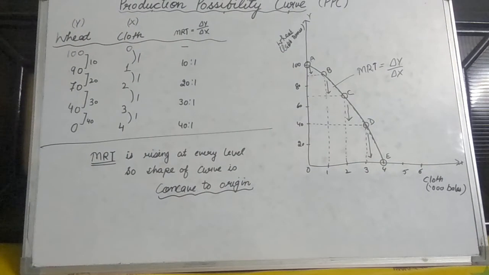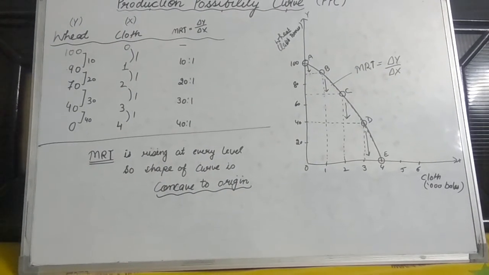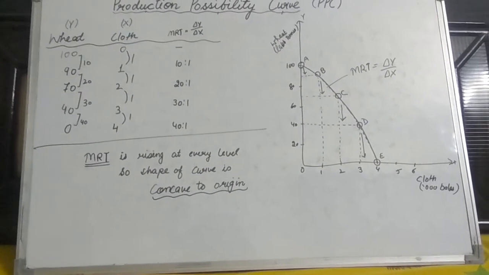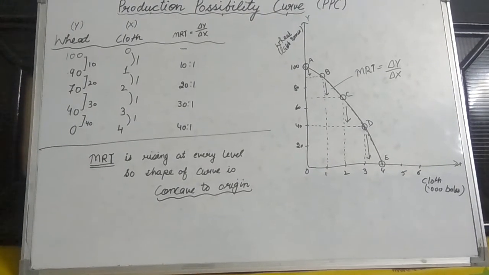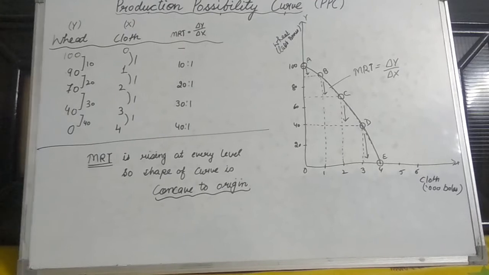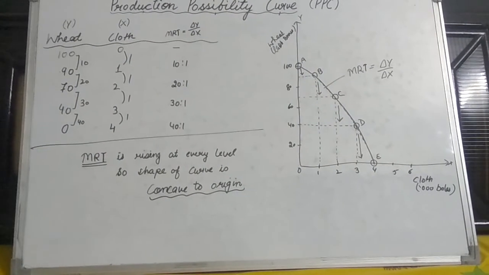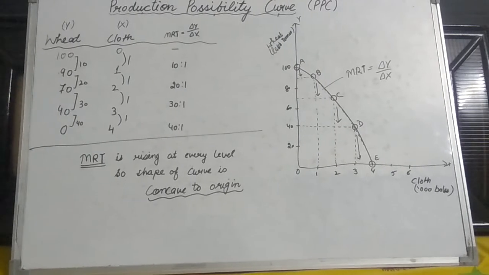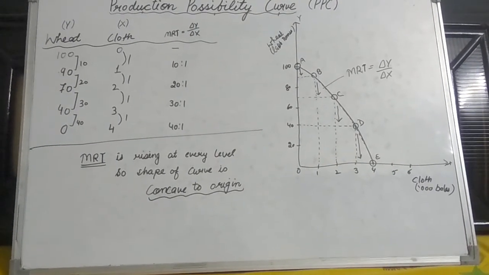The area indicated by the arrows shows the fall in the production of Y good in order to produce more of X good, marked by these down arrows, and these arrows are increasing in size one after another.